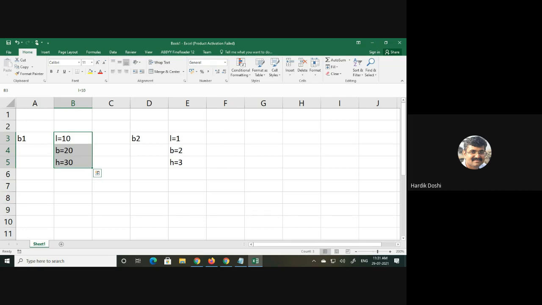Do you agree? So can I say L is having its own separate memory, B is having its own separate memory, H is having its own separate memory for the B1 object? Same way, L is having its own separate memory for the B2 object. So can I say when I create objects of the class, at that time separate memories for the members are created? Do you agree with this? All of you?